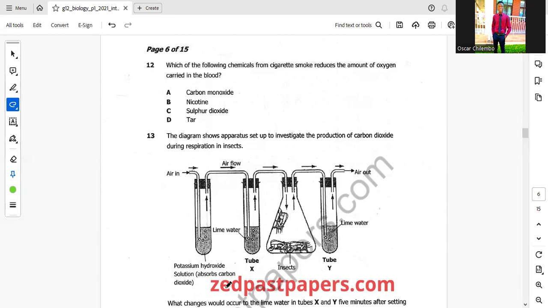We know that nicotine and tar are just components of the cigarette smoke, and sulfur dioxide here is rare. It's not really found in here. So carbon monoxide is the one which is responsible for reducing the oxygen carrying capacity of the blood. So our correct answer here is carbon monoxide.